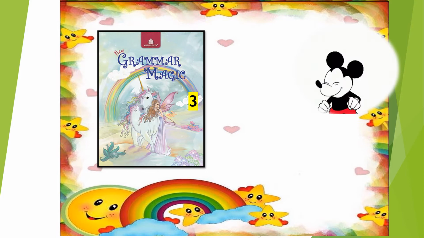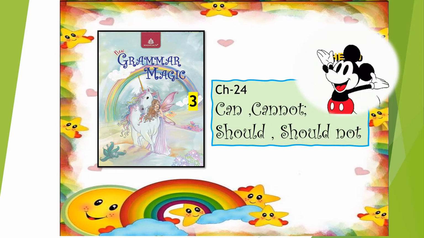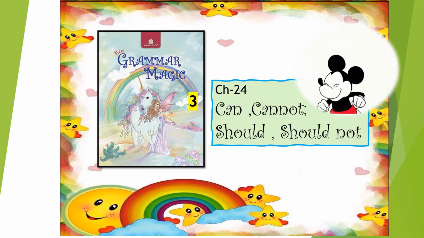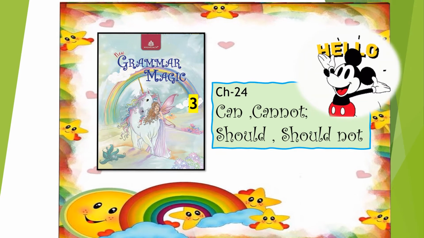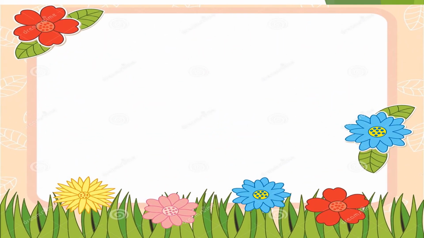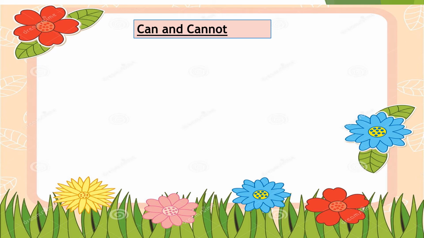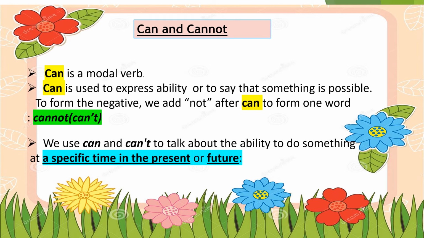Okay, so let's begin children. Chapter number 24. Can and cannot. Can is a modal verb.